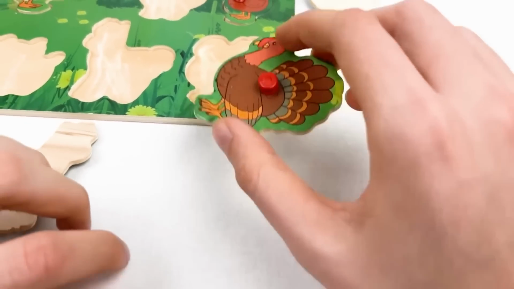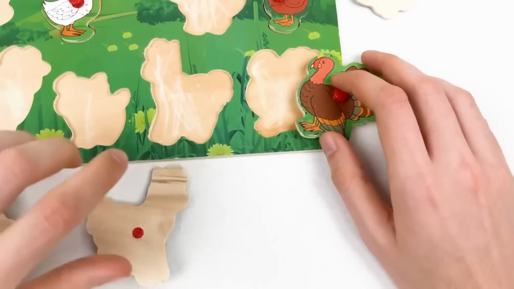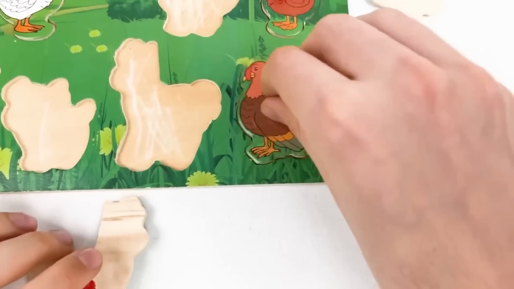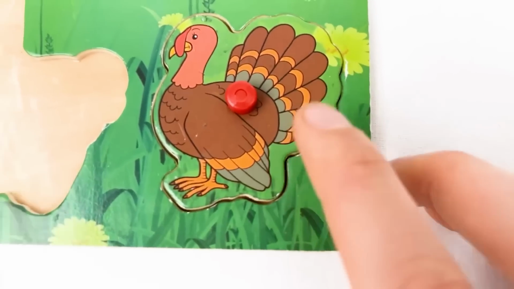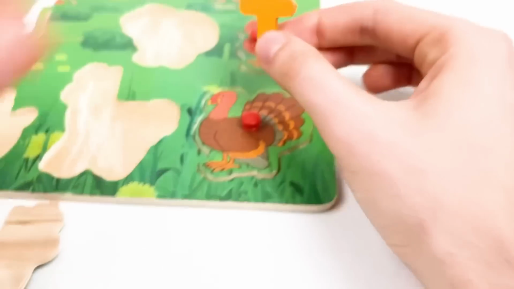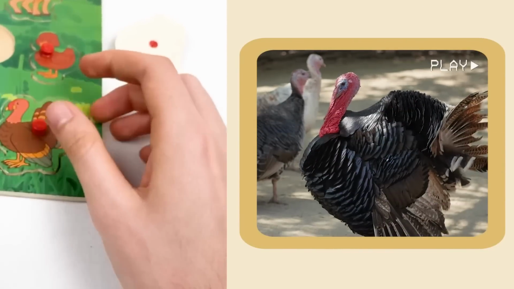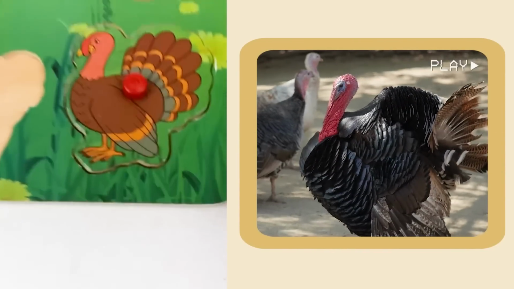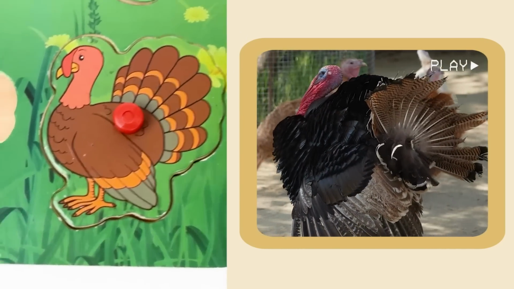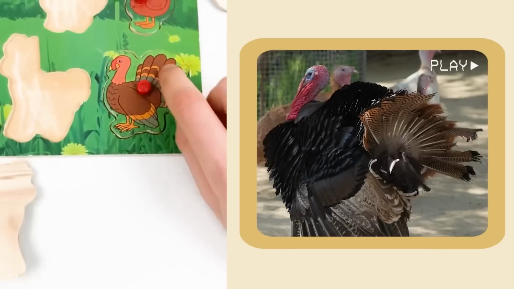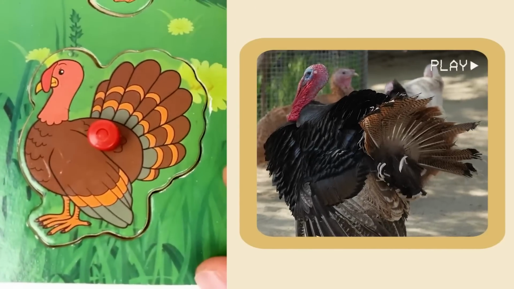Great job. And let's try to place it on this shape. Should we do it? Let's try together. 1, 2, 3, and yes, we placed the puzzle piece on the board. And it's a turkey. It has the first letter T. And there is a fact about the turkey. Turkeys make a gobble gobble sound and they love to strut around with their feathers puffed out. Look how the feathers are puffed out. That's a really great fact about the turkey.